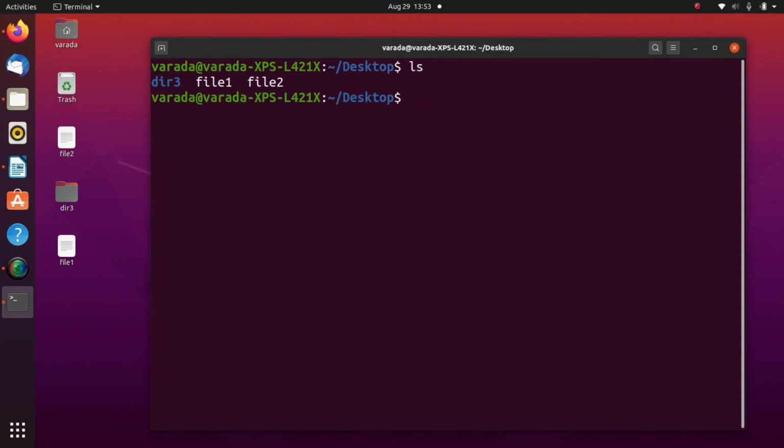How can I find file 1? By using the find command. find file2, then it displays file 2. For example, if I try to find a file that does not exist, then it displays the message: no such file or directory.